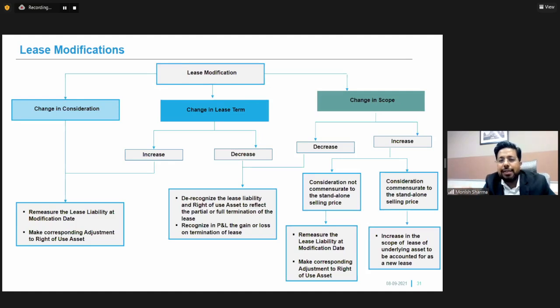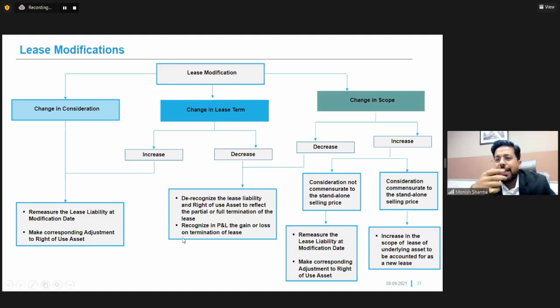Now let us assume that there's a decrease in the lease term. So any decrease in the lease terms will lead to a derecognition of lease liability and ROU to reflect the total lease term entered with the lessee, with the lessor. And any change is to be recognized in the profit and loss account on the termination of the lease.